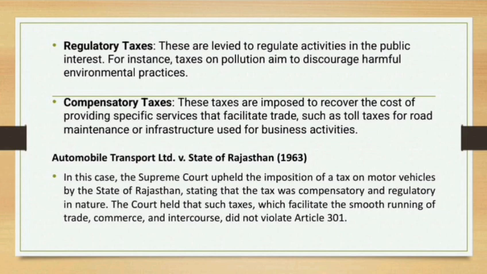The court held that such taxes, which facilitate the smooth running of trade, commerce and intercourse, did not violate Article 301. As we all know, compensatory and regulatory taxes are for the welfare and interest of the people. For the people we are making the tax, we are collecting the tax.